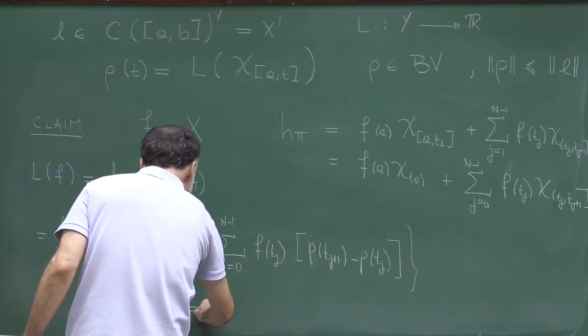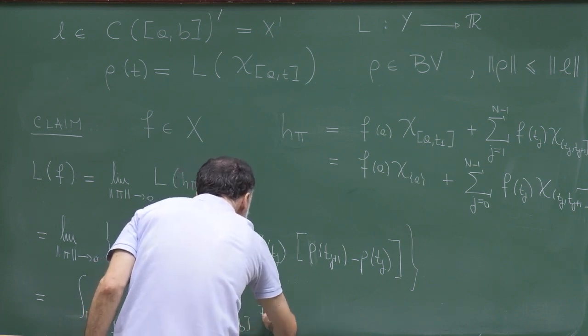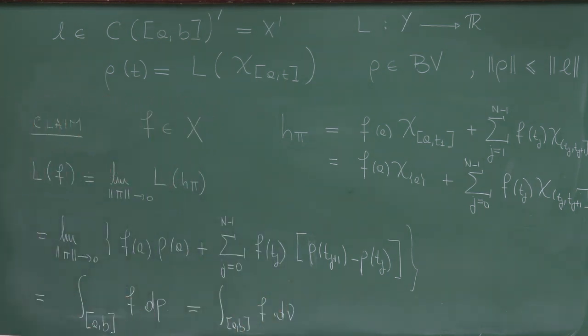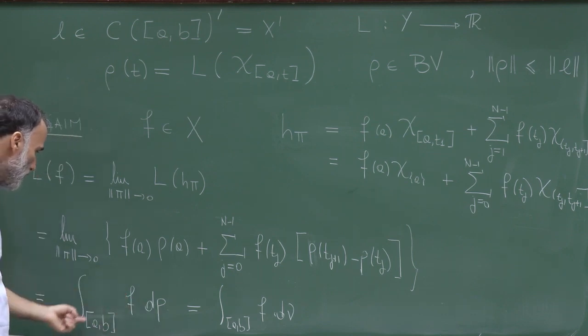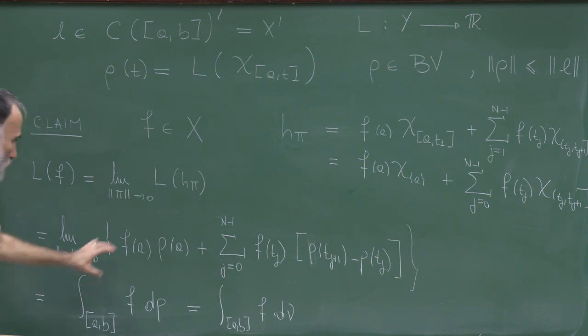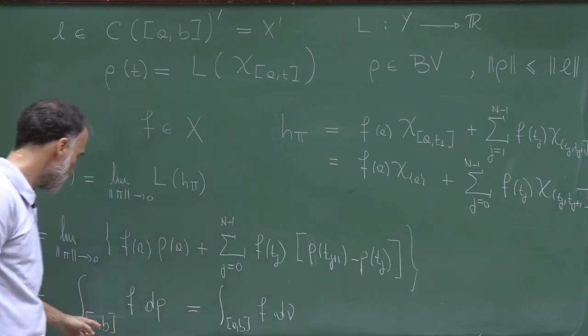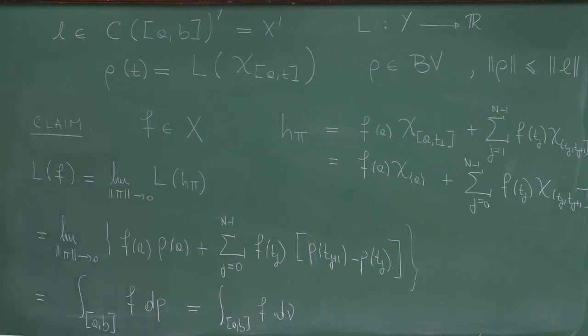And as I said, this is also the integral of f with respect to the finite signed measure associated to rho. So here we have exactly the formula which I claimed, that for any continuous function, L of f is actually the integral of f with respect to this bounded variation function rho in the interval ab. So this first piece gives me the contribution of the point a, while this other one gives me the integral over the interval open at a and closed at b of f with respect to rho.